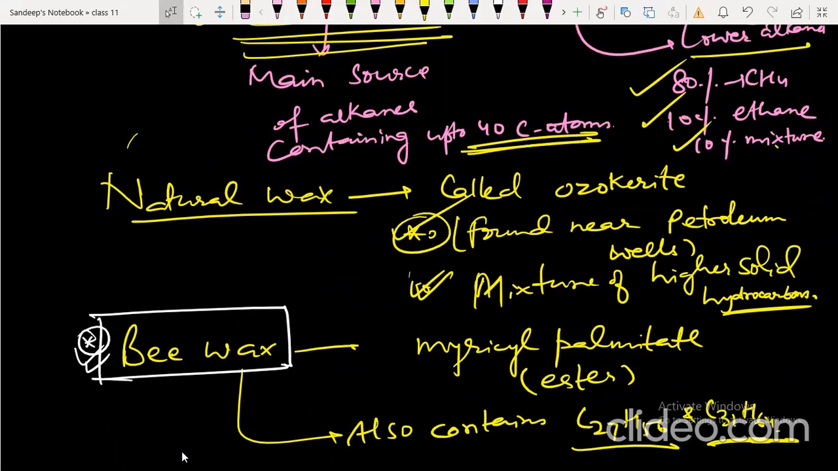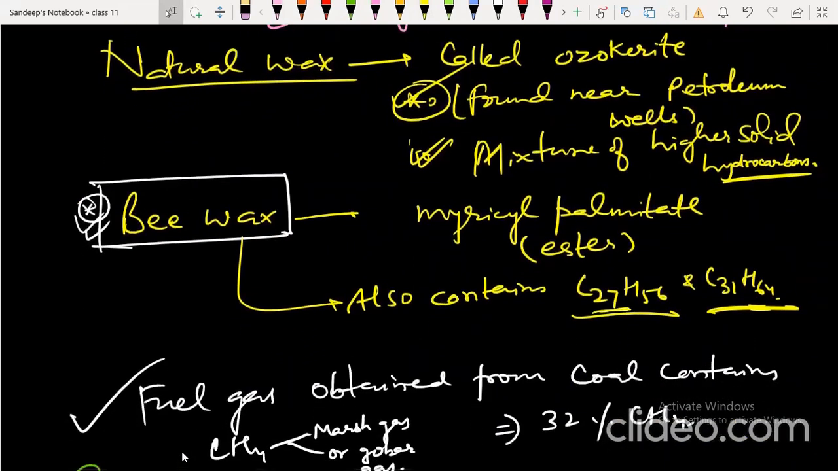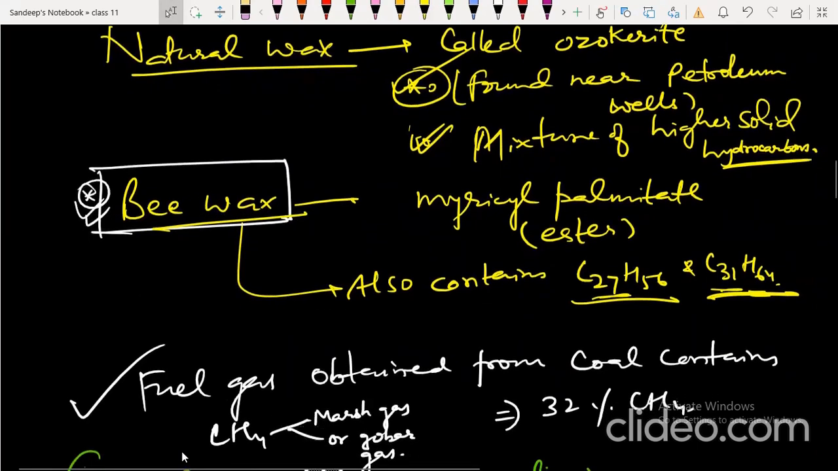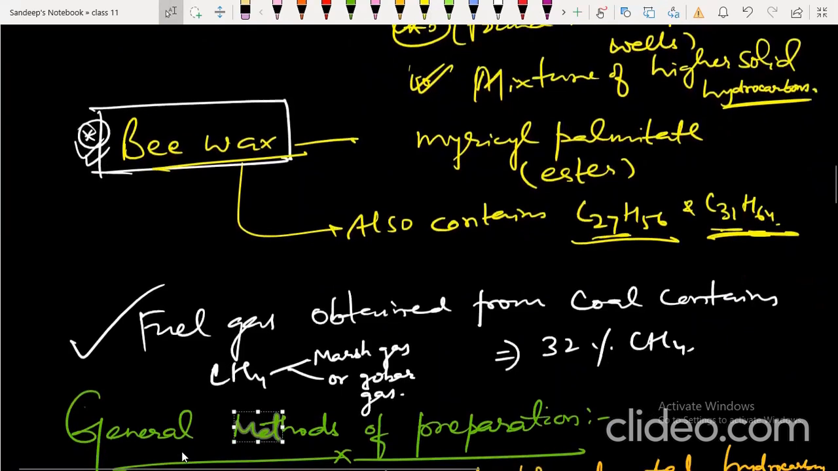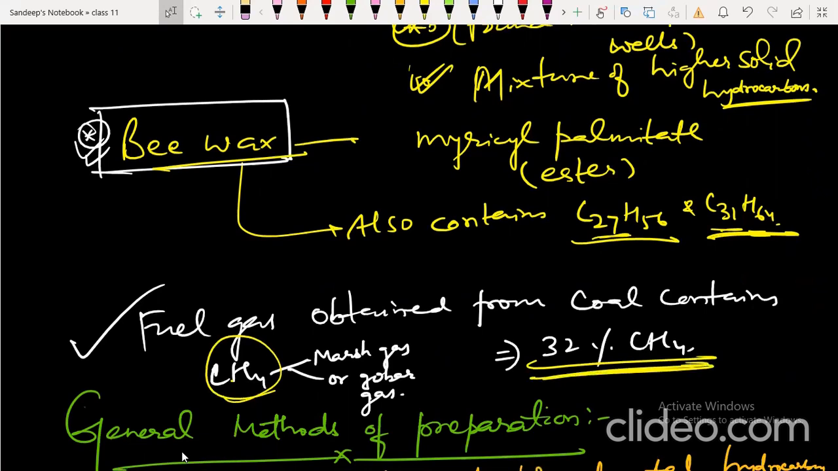Beeswax is myricyl palmitate, which is an ester. It also contains alkanes with 27 carbons and 31 carbons, so beeswax contains some mixture of alkanes also. Fuel gas is obtained from coal and contains methane, about 32%. Methane is also called marsh gas or gobar gas.